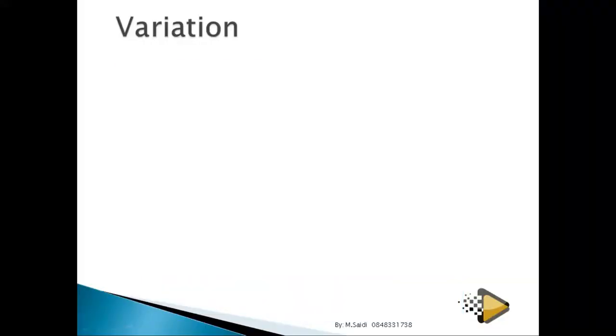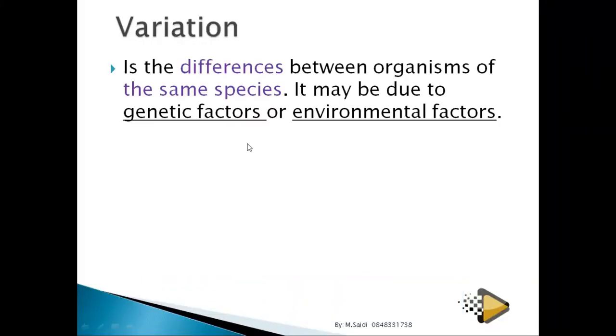Okay, let's look at variation. Differences among organisms of the same species, we call variation. When we talk about variation, we are talking about this organism. What are some of the causes of variation? These causes could be genetic, or it could be environmental.